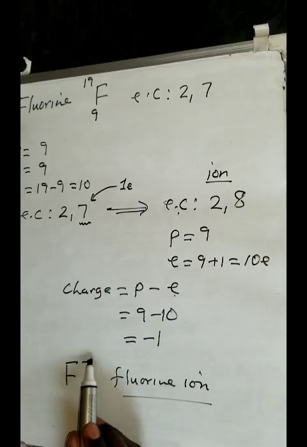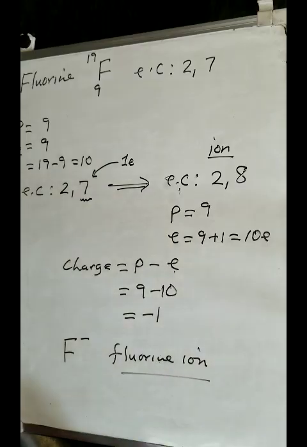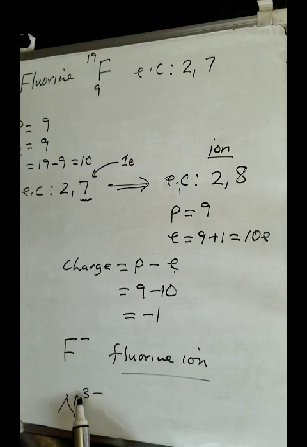And remember that negative tells you it has gained. How many has it gained? It has only gained 1 electron. I hope it's making sense for you. This is what you need to know. Suppose I told you nitrogen has 3 minus. What does that mean? It simply means it has gained 3 electrons.